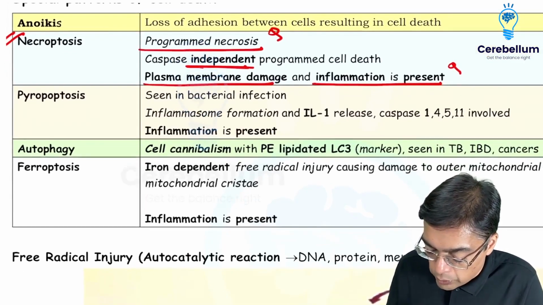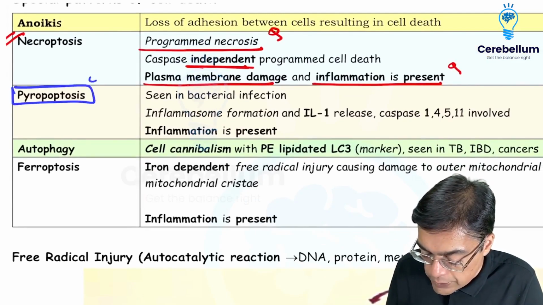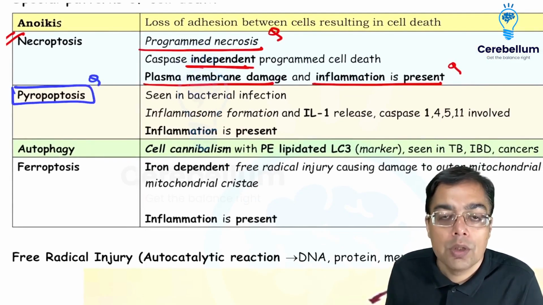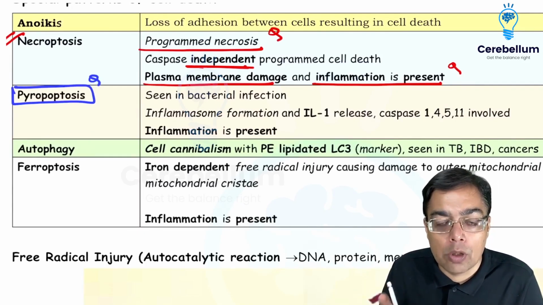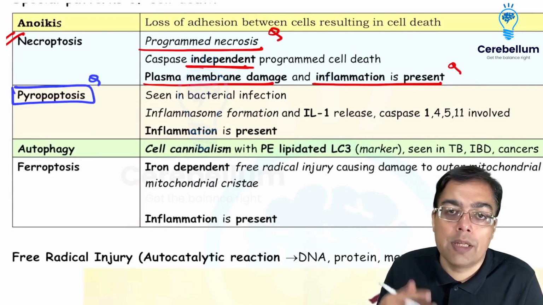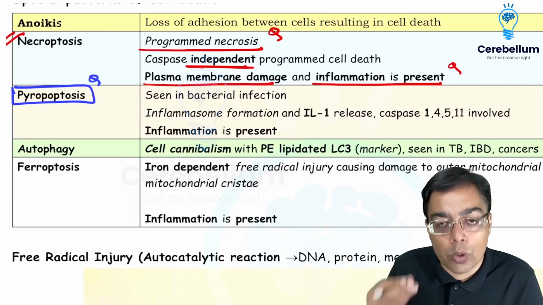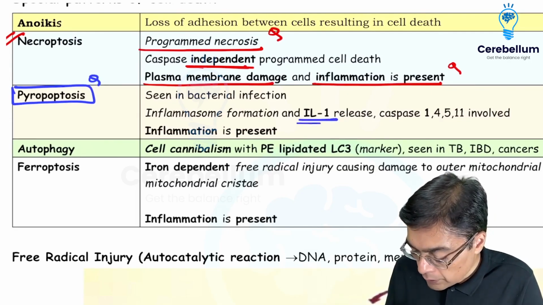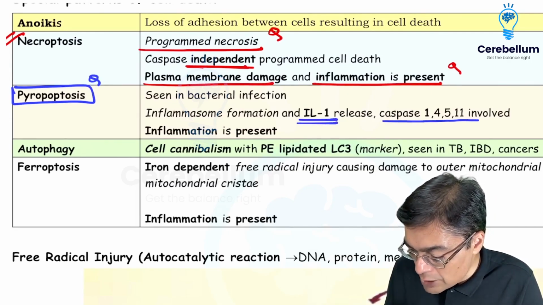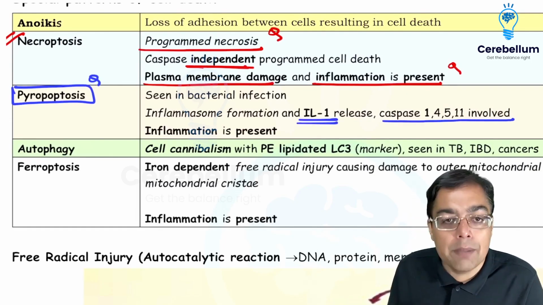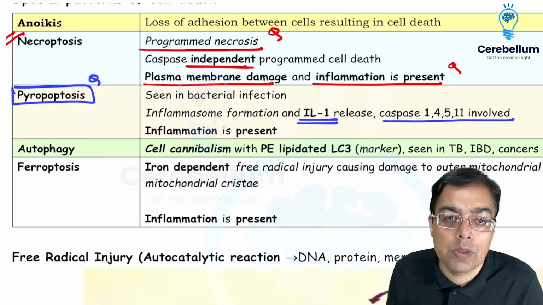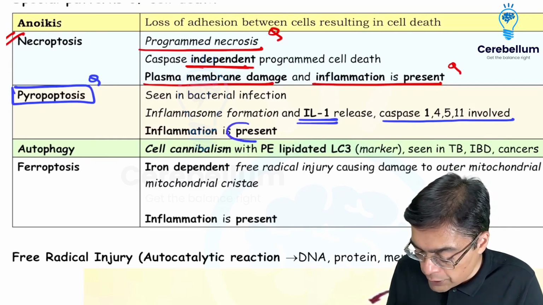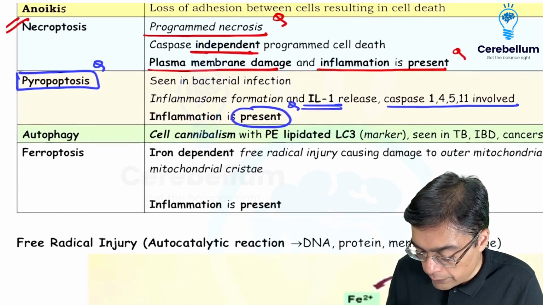Another special pattern that we need to keep in mind is pyroptosis. Pyro word is responsible for pyrexia, therefore associated or related with infections. There is activation of a multimolecular complex that's given the name of inflammasome. There would be release of certain types of cytokines, more importantly interleukin 1. And you can be having an activation of caspase 1, 4, 5 and 11. And because there is going to be inflammation, of course, we are going to be having the presence of infection. So inflammation is going to be present over here.